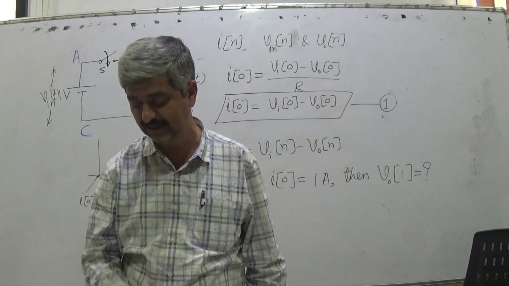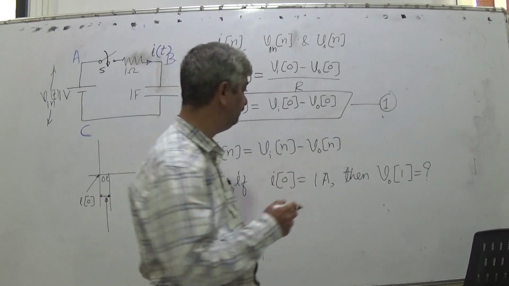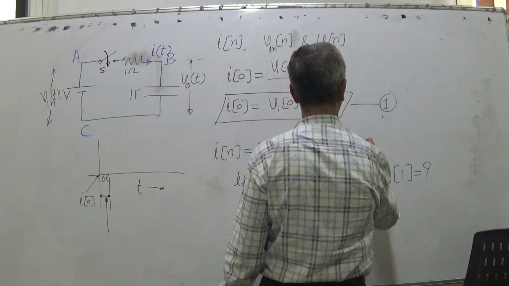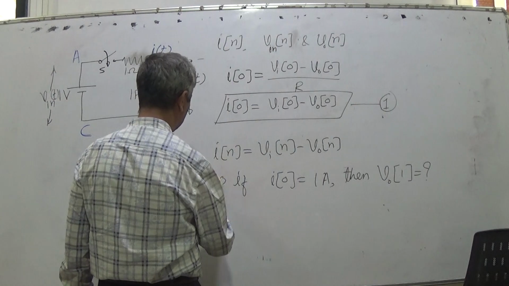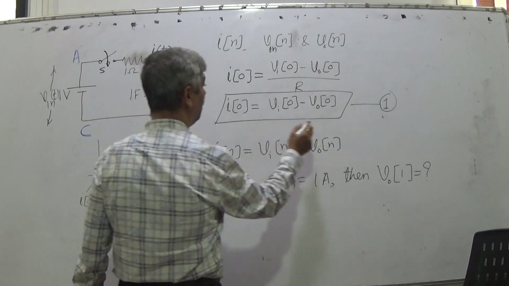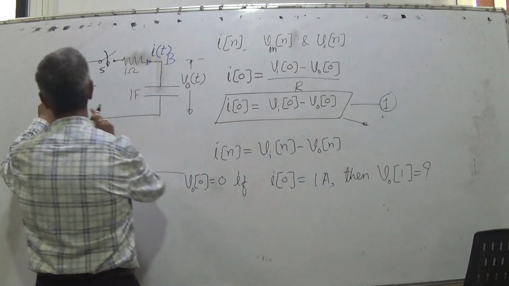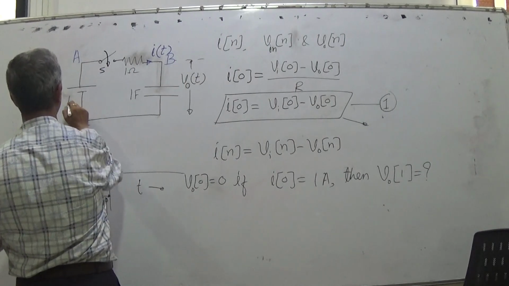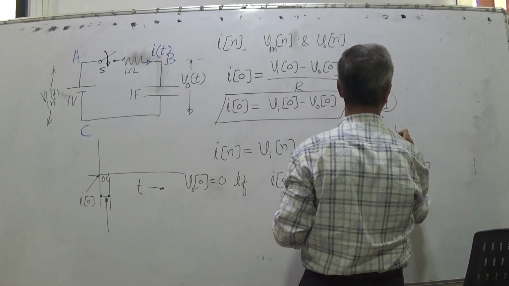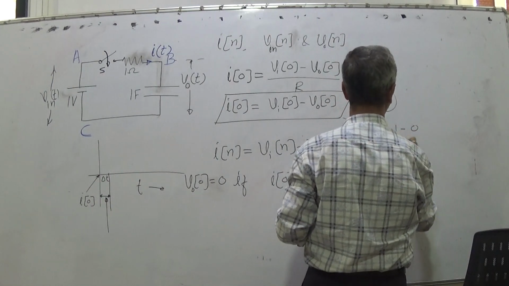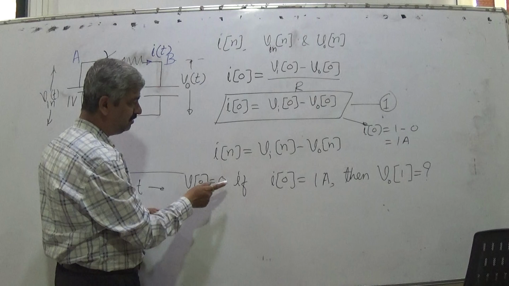When the thing started, at that time VO0 was 0. Obviously VO0 was 0, and Vin is always a constant 1 volt because it's a constant voltage. So I0 is equal to 1 minus 0, that is equal to 1 ampere.